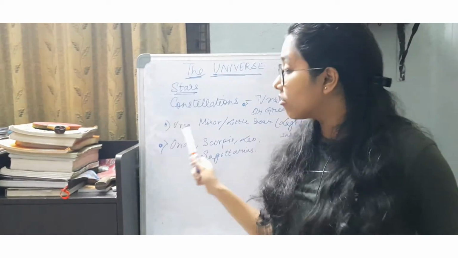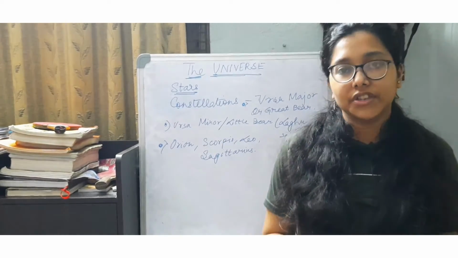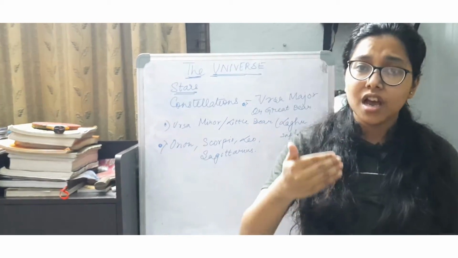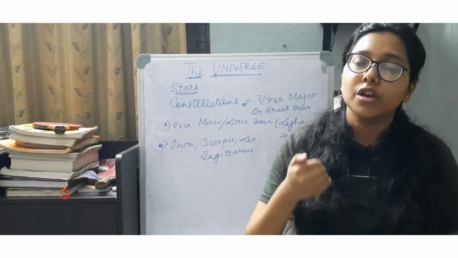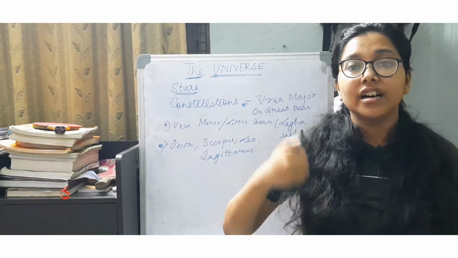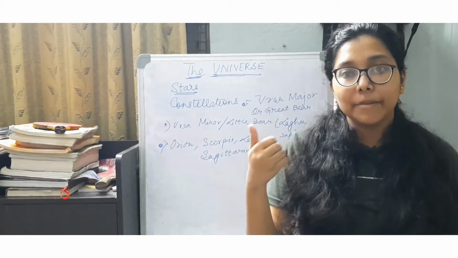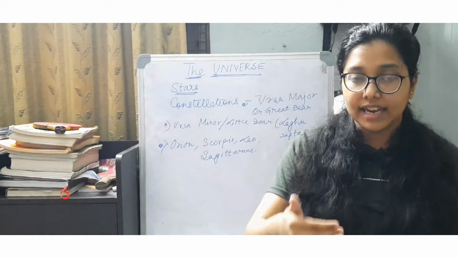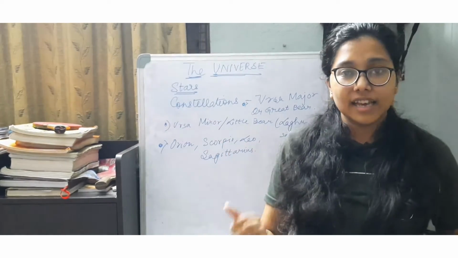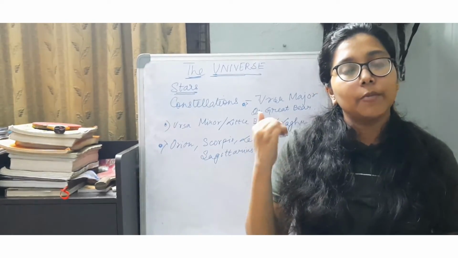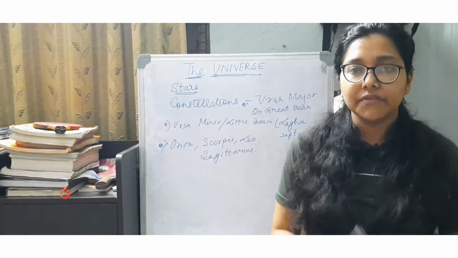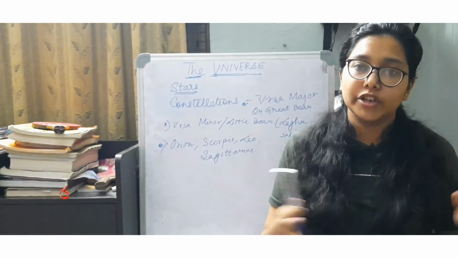Now one more thing I forgot to mention about constellations. The best part about constellations is that if you watch a constellation on one particular night, it appears 4 minutes earlier in the night sky as compared to the previous day. That is, if you see this constellation at a certain time today, the next day the constellation will be observed in the night sky 4 minutes earlier. So that's an interesting fact, and I just mentioned it for your knowledge.